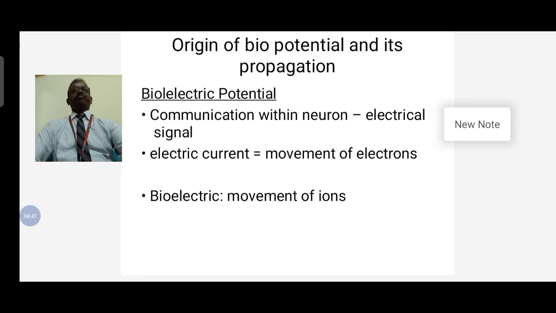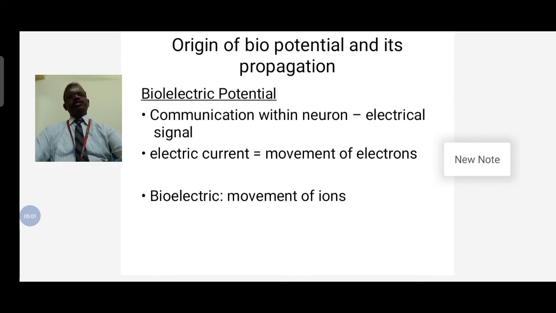PCG means phonocardiogram, the measurement of human heart sound. These are the main biosignals available from the human body: how to pick them up, how to record them, and how to analyze them. These are the different types of biological signals.